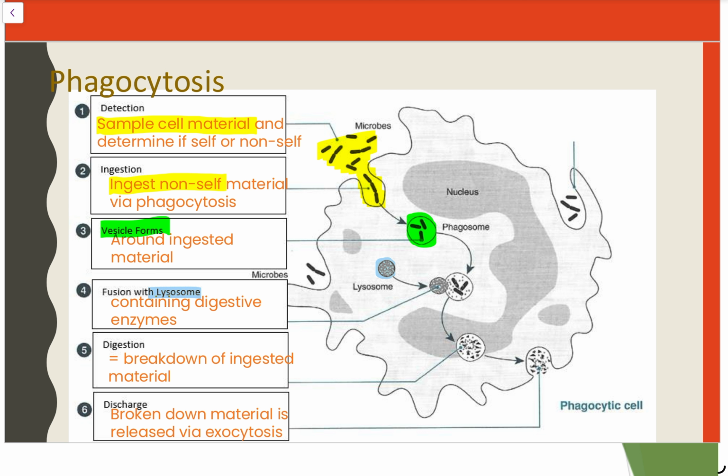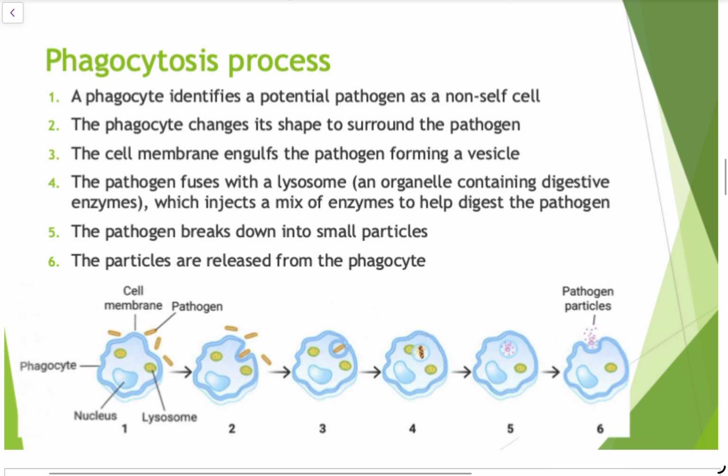And we can see, if I highlight in pink here, we've gone from our microbes here, and then we've ended up with fragments everywhere here. Finally, the phagocyte, the macrophage itself, doesn't want this particular broken down material within its cell, and so it gets rid of it via another process known as exocytosis. So what I've done is I've broken them down here with a slightly different diagram to represent.